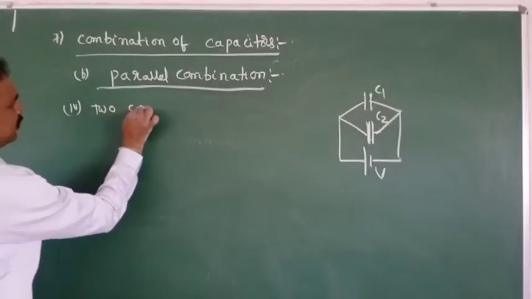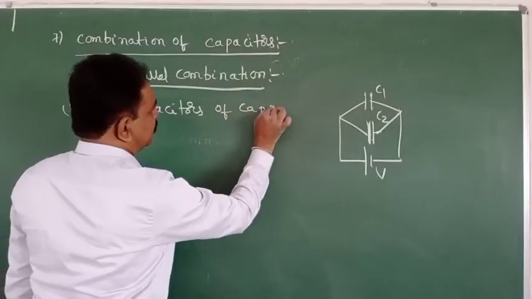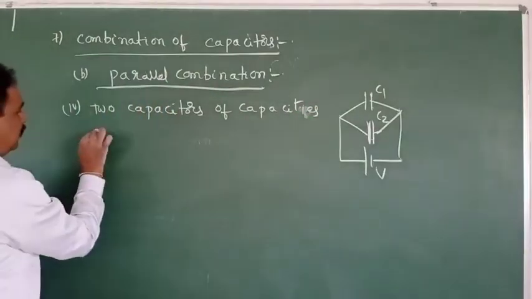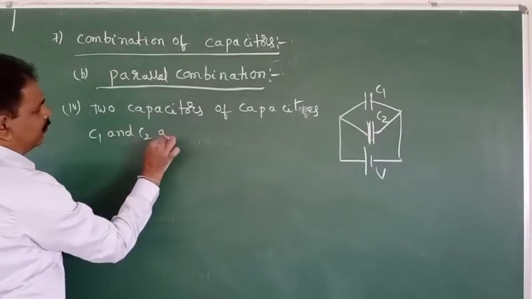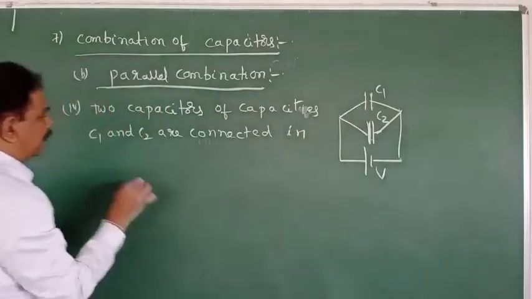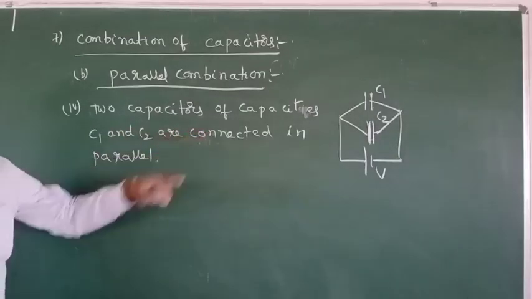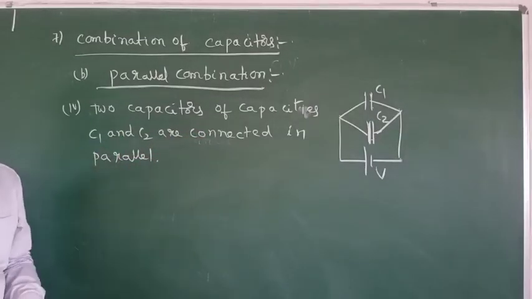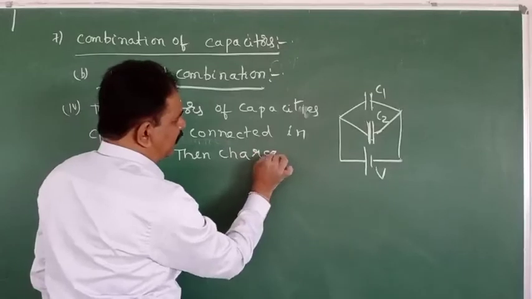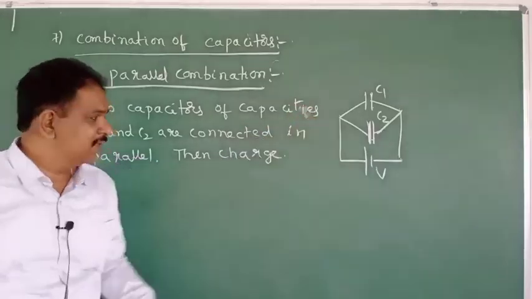Two capacitors of capacities C1 and C2 are connected in parallel. Then, in parallel, what remains constant? Potential will remain constant. Charge stored on them will be different.